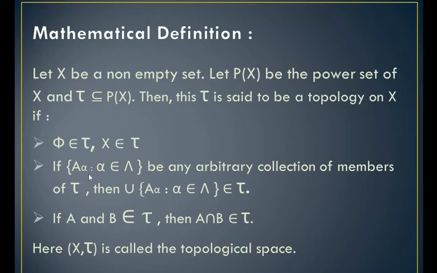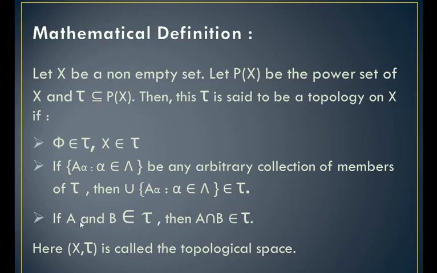If A alpha, where alpha belongs to lambda, where lambda is any index set, is any arbitrary collection of members of tau, then their union should also belong to tau.